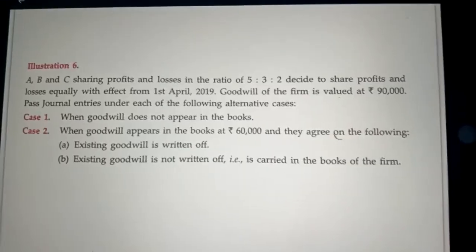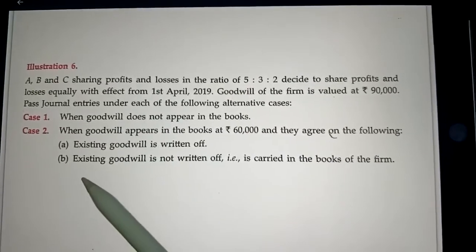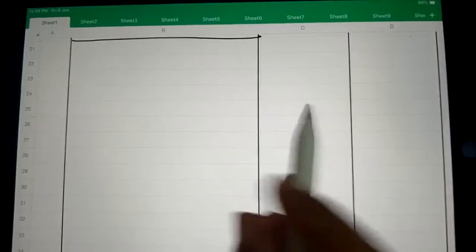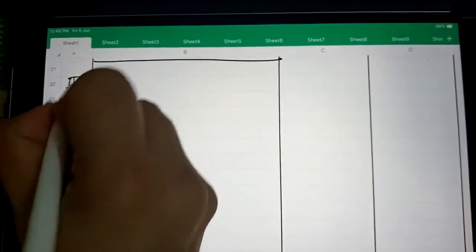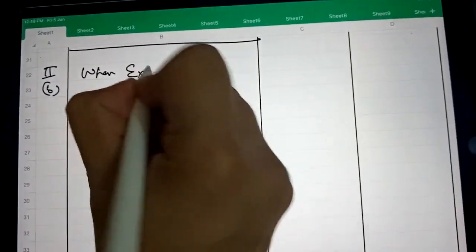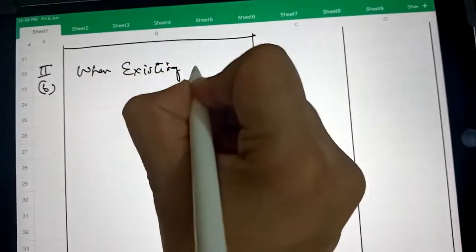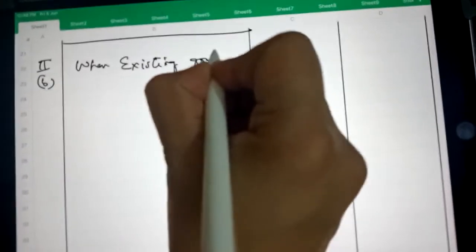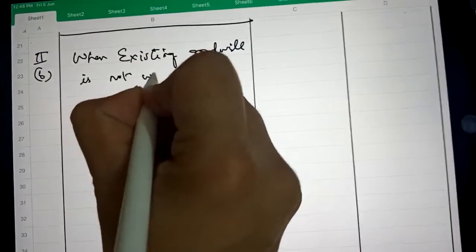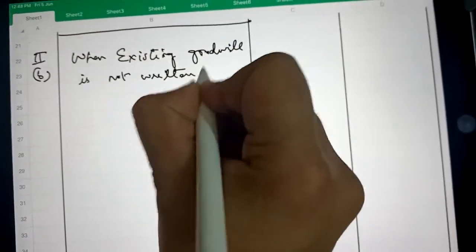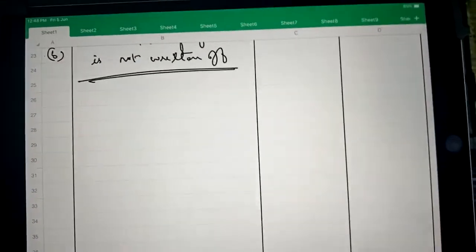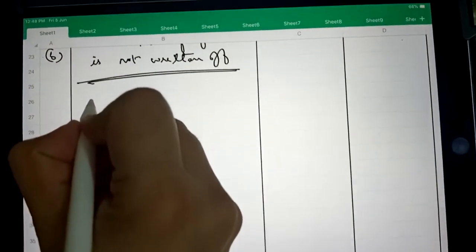Now in the B part, when existing goodwill is not written off, so it is the case second, part B. When existing goodwill is not written off, then the adjustment entry will be passed in which gaining partners' capital account will be debited.